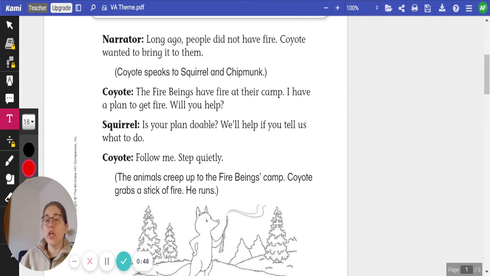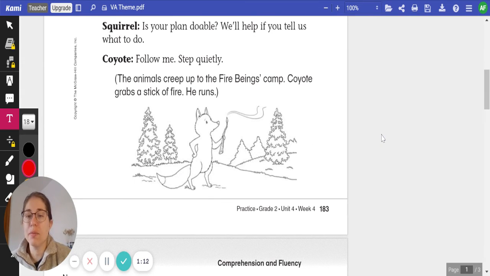Narrator. Long ago, people did not have fire. Coyote wanted to bring it to them. Coyote speaks to squirrel and chipmunk. Coyote. The fire beings have a fire at their camp. I have a plan to get fire. Will you help? Squirrel. Is your plan doable? We'll help you if you tell us what to do. Coyote. Follow me. Step quietly. The animals creep up to the fire being's camp. Coyote grabs a stick of fire. He runs.